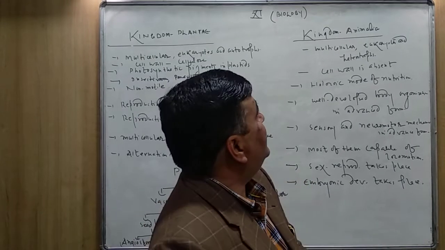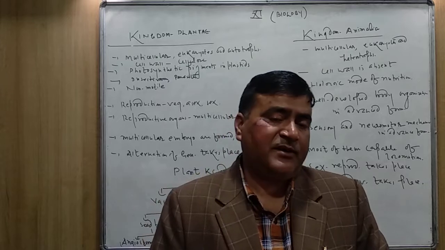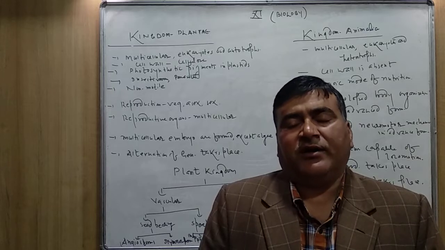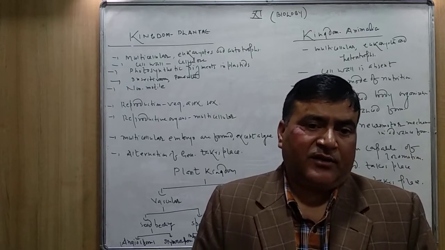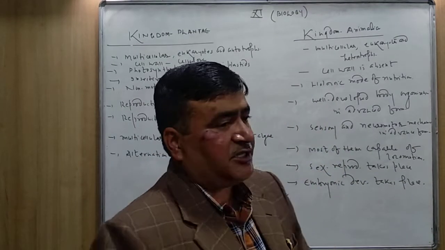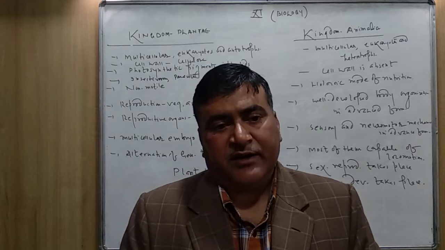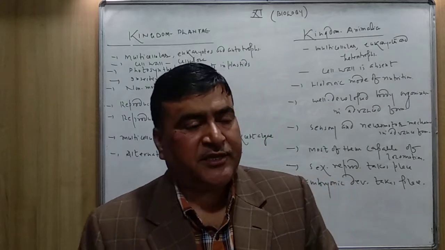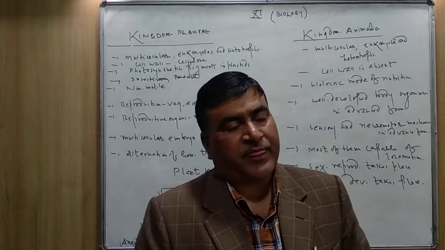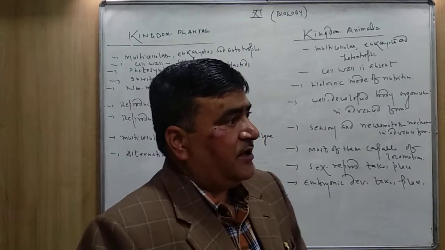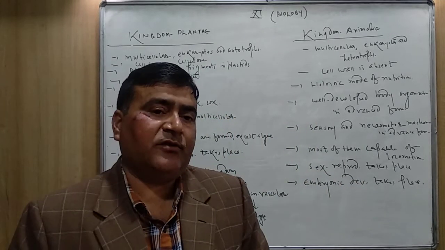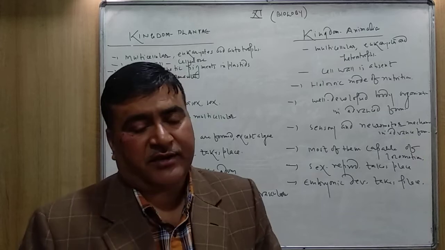So that's all from Kingdom Animalia. In this chapter, simply these characteristics are important: you have to learn 6 to 7 characteristics of Kingdom Plantae and 6 to 7 characteristics of the Kingdom Animalia. In the next chapter, again I will teach you in detail about the classification of Kingdom Plantae. And then in the 4th chapter, you have to study about different phyla of Kingdom Animalia.